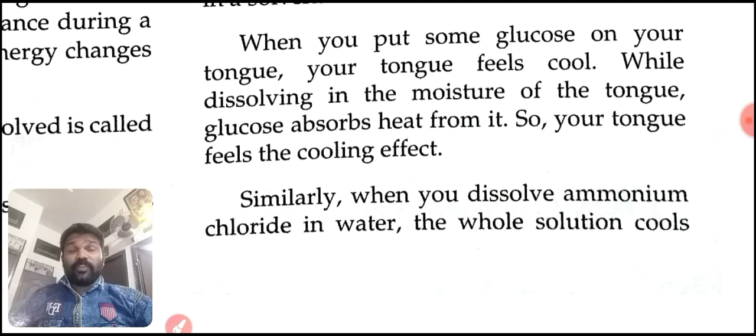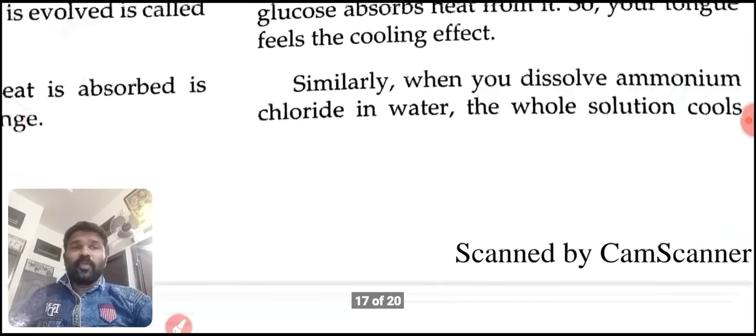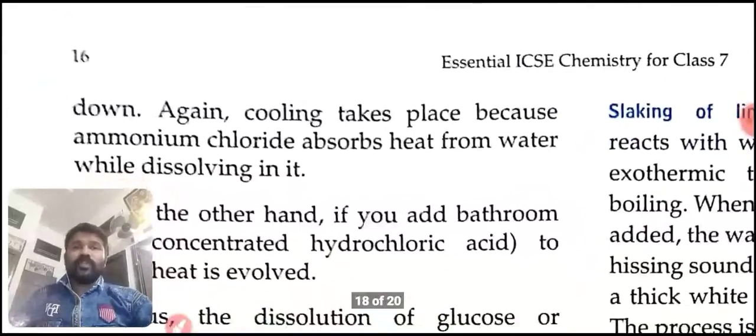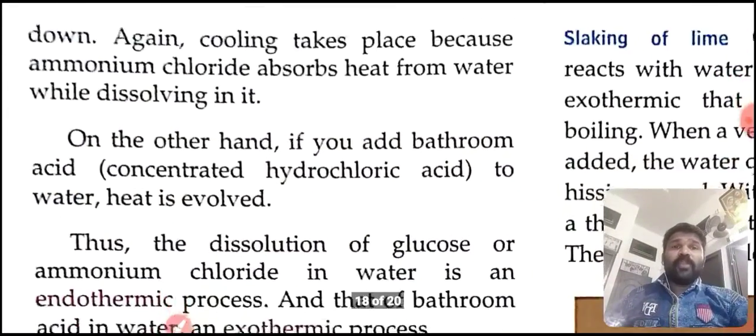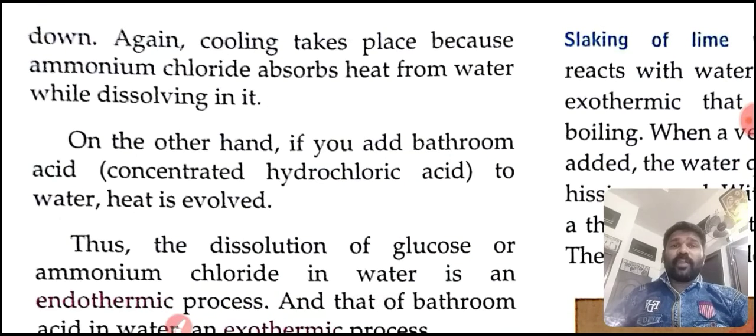Similarly, when you dissolve ammonium chloride in water, the whole solution cools down, because ammonium chloride absorbs heat from water while dissolving.